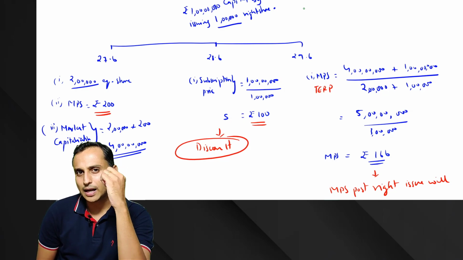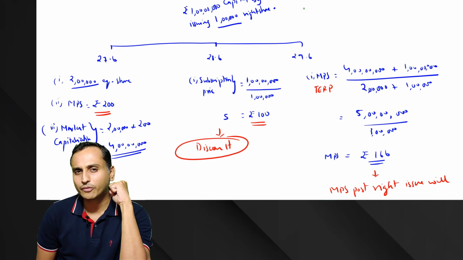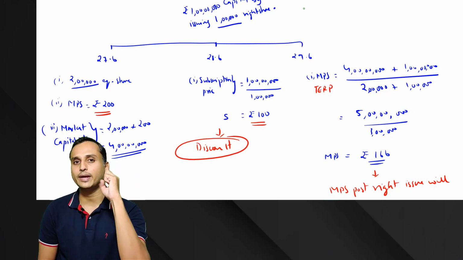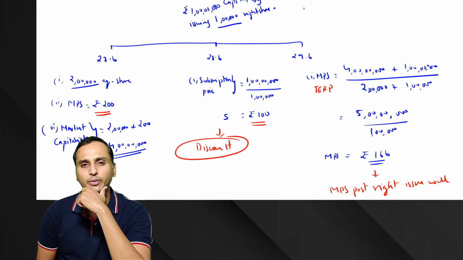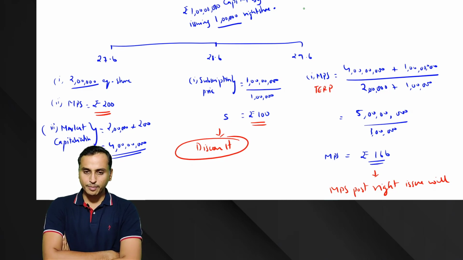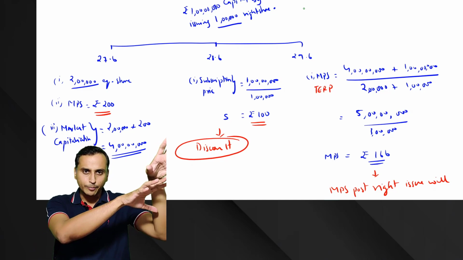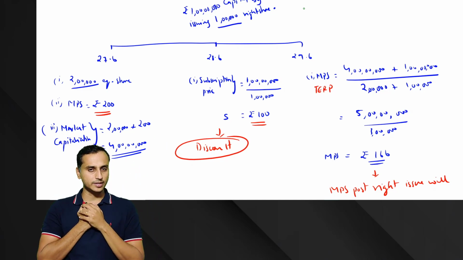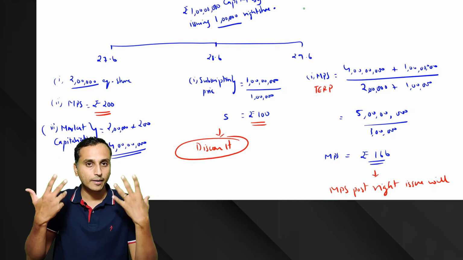Would you think that you got a benefit of 2,000 rupees, or would you think that you got a benefit of 500 rupees? What do you think? You can pause the video and think for a while. What will you feel? Will you compare that 12,000 was the price before when I was buying and I bought for 10,000, so 2,000 was the benefit I received? Or would you feel, okay, I'm asking what would you feel inside?